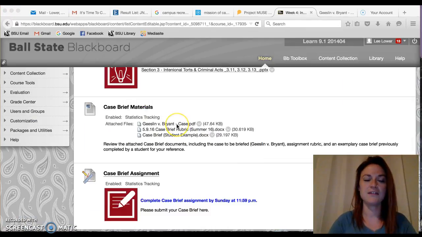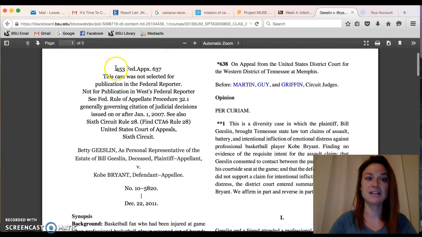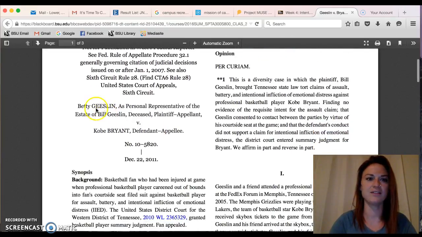And then this link right here, this is the case that you need to read. I pulled this up already right here, and I want to point out right here we're seeing the case citation, the very beginning, top of the page. Now this is at the United States Court of Appeals level, so there will be a procedural history section. At the district court level, you need to provide the judgment at the district court. We have our plaintiff and our defendant, so Gieslin and Bryant.